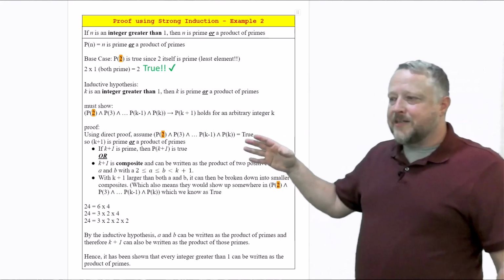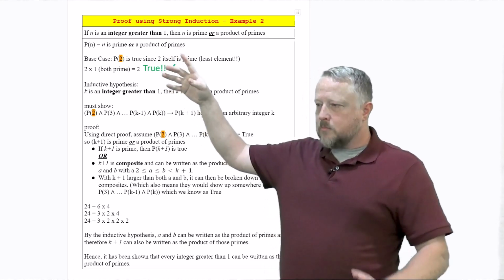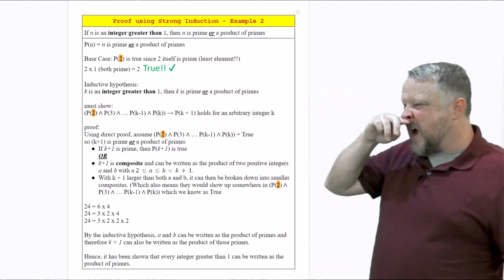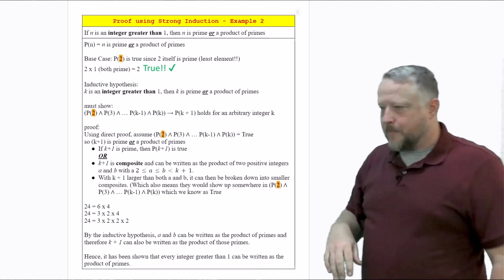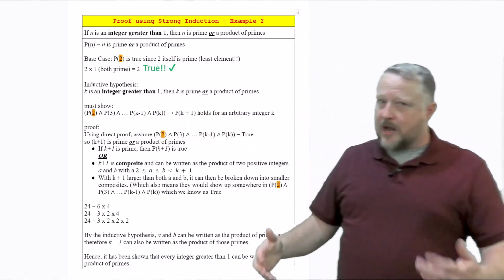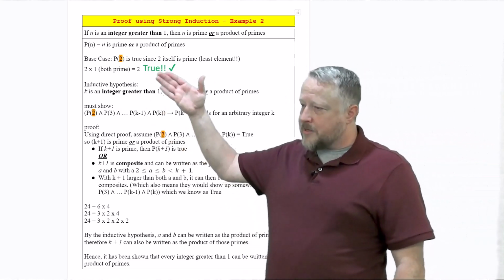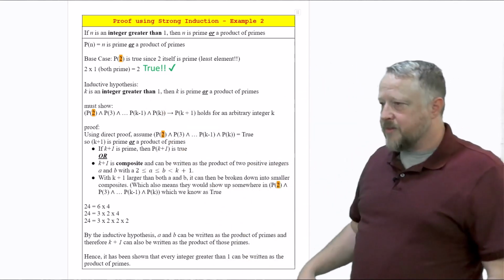So my base case, and again, this integer is greater than 1, then n is prime or a product of primes. For the base case, we notice we start off at 2 because it's got to be greater than 1. So 2 times 1, that is prime, so that's going to end up being true. So we're good with that.